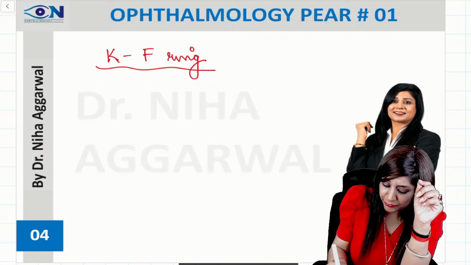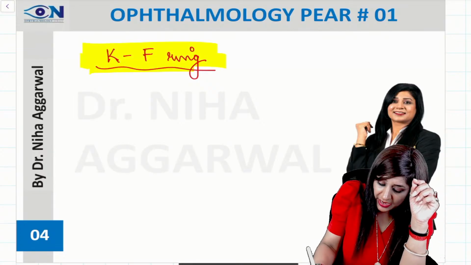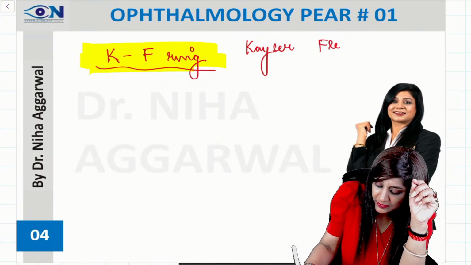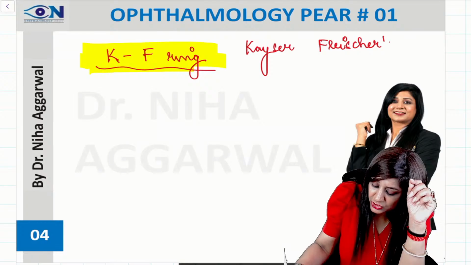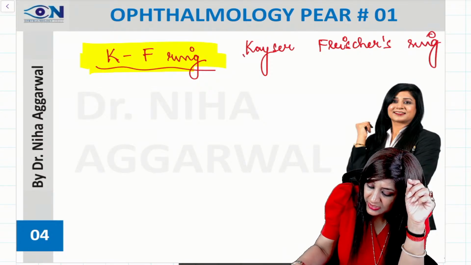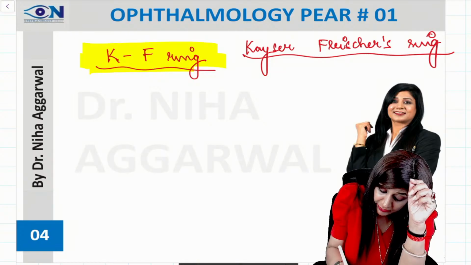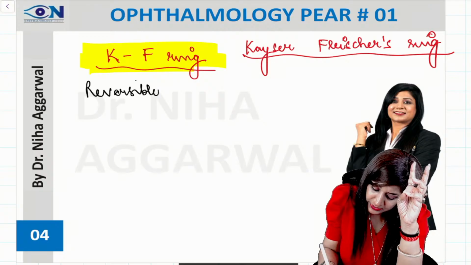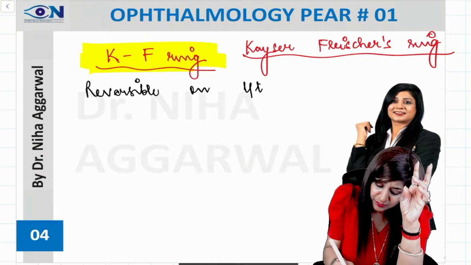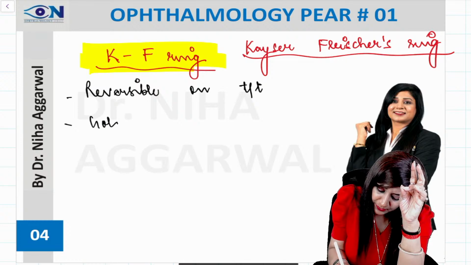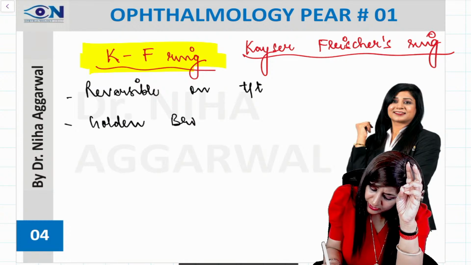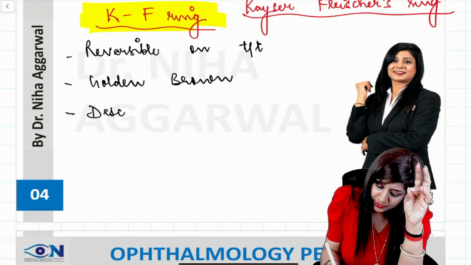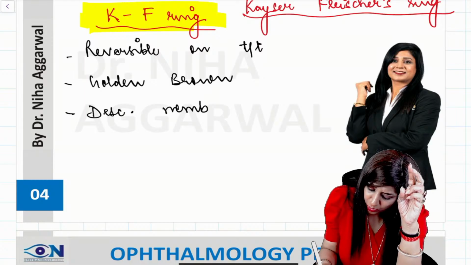Definitely the KF ring is yet another important topic, where we have the Kayser-Fleischer ring. This KF ring is actually reversible. The number one important thing is that it is reversible on treatment. It is golden brown in color. It is deposited in the Descemet's membrane of the cornea.